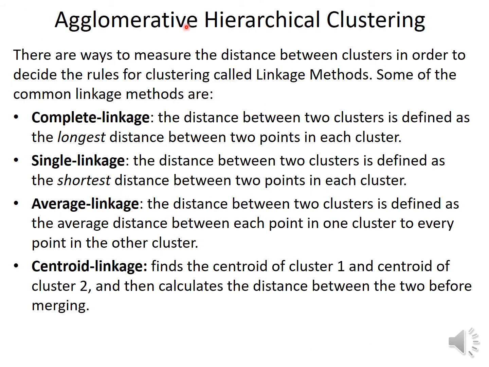So next is agglomerative hierarchical clustering. There are ways to measure the distance between clusters. So how will you measure the distance between clusters? There are ways for it. In order to decide the rules for clustering, these ways are called linkage methods. Some of the common linkage methods are complete linkage, single linkage, average linkage, and centroid linkage.